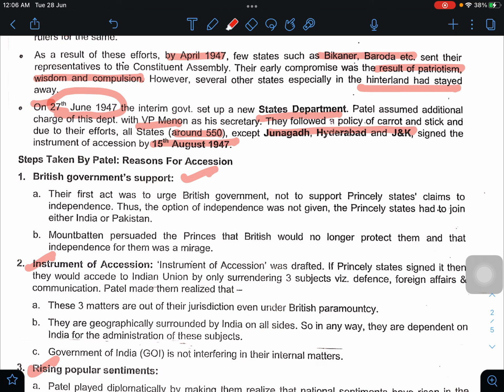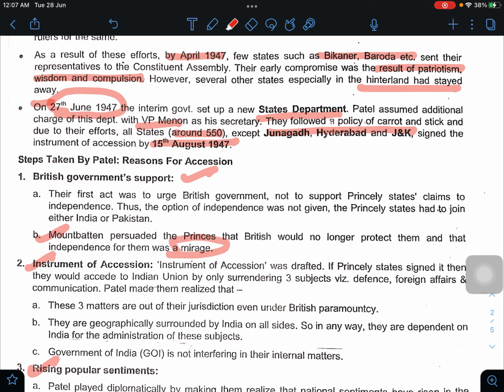They succeeded in making the British government tell the princely states not to remain independent. Mountbatten persuaded the princes that the British would no longer protect them and that independence for them was a mirage. Very good.